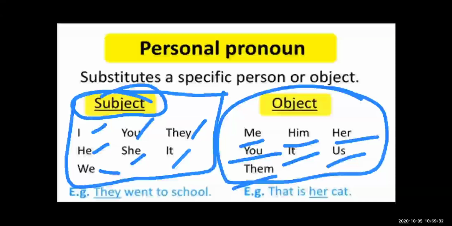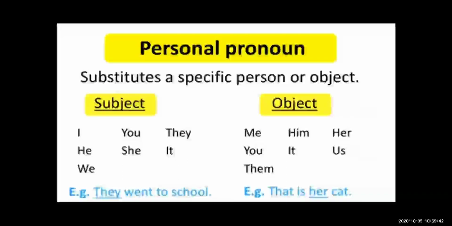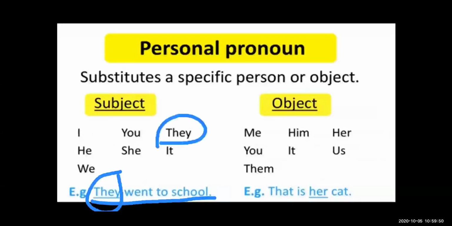See the example: they went to school. Here, they is used as the subject of the sentence.